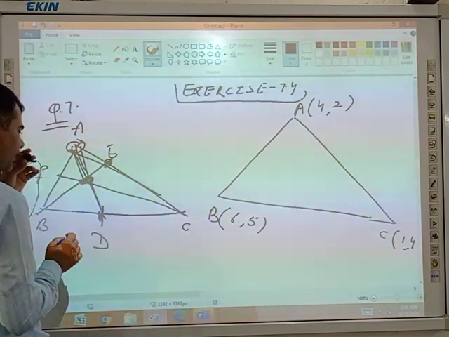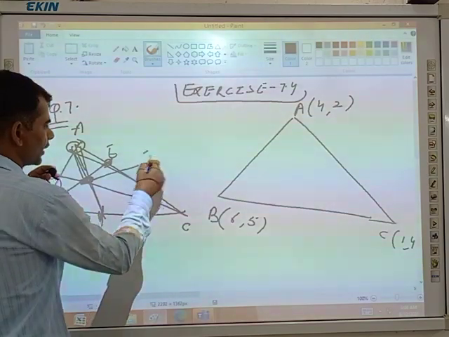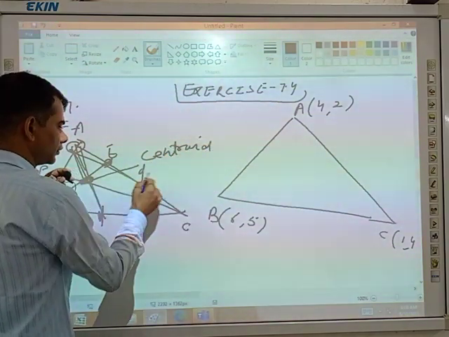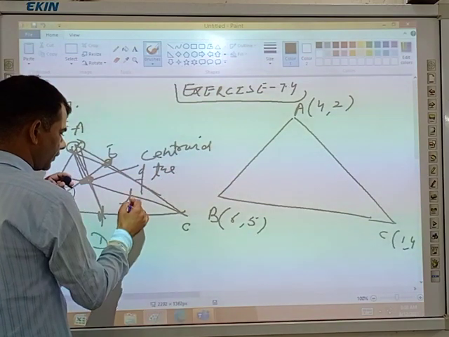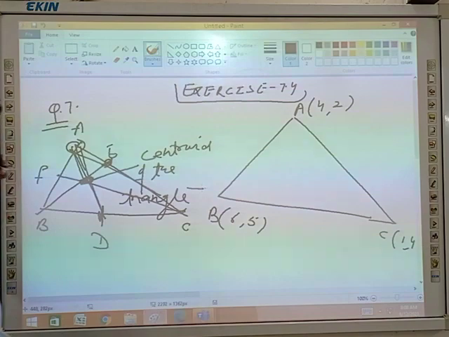The point at which the medians intersect is called the centroid of the triangle. Any doubt? Any problems?